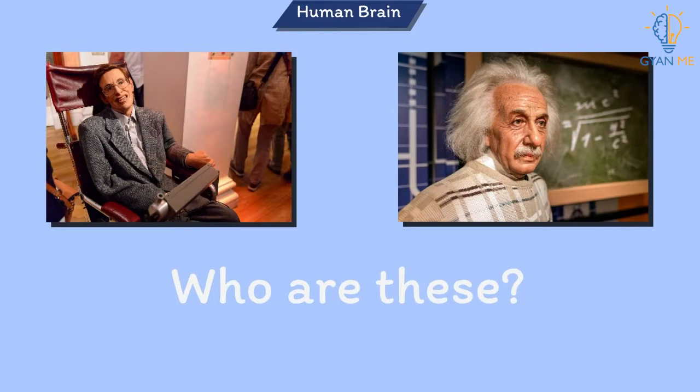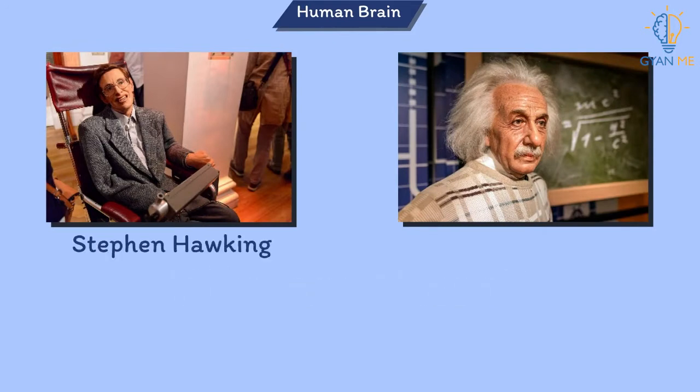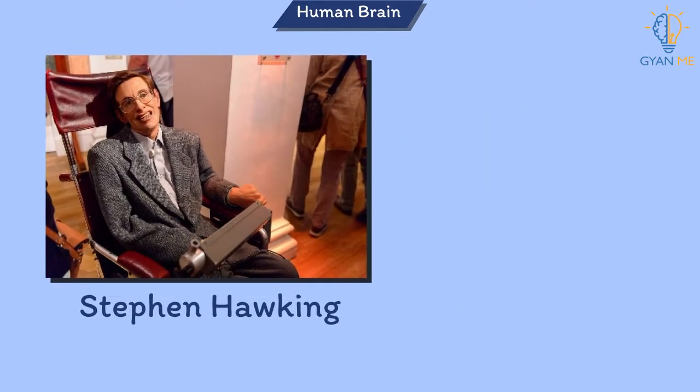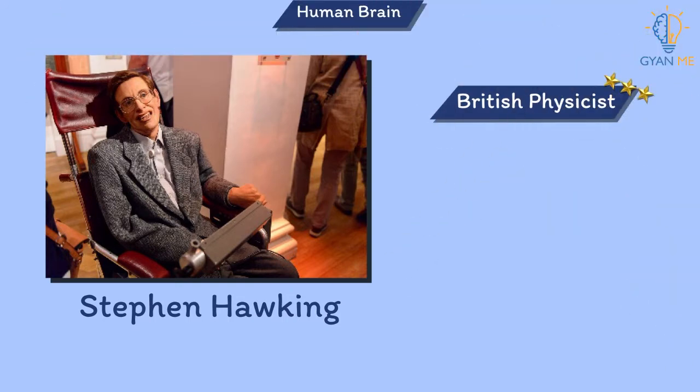Identify who are these. This is Stephen Hawking in our first image, a renowned British physicist, a disabled person due to a disease affecting the nerve cells or neuron in the brain. But this never hindered him from making some important scientific discoveries.